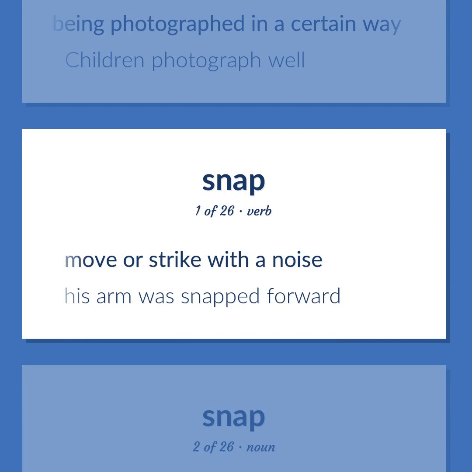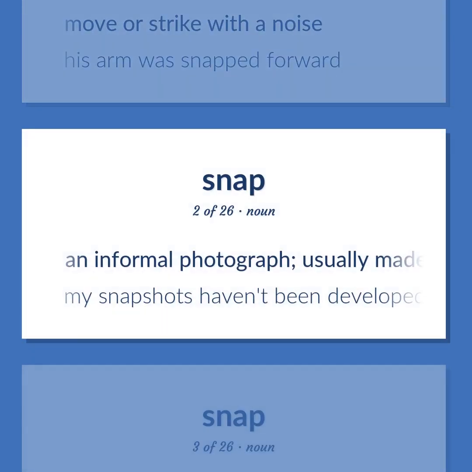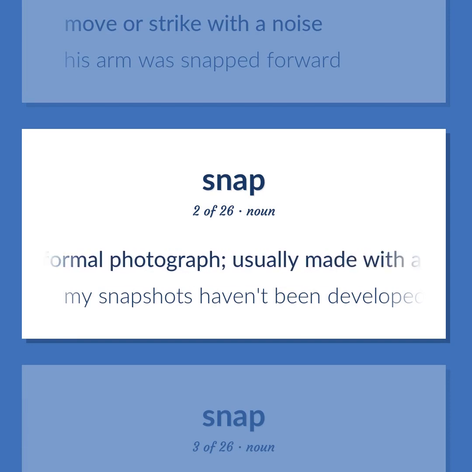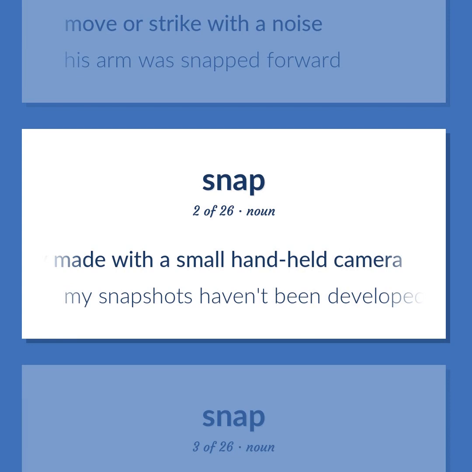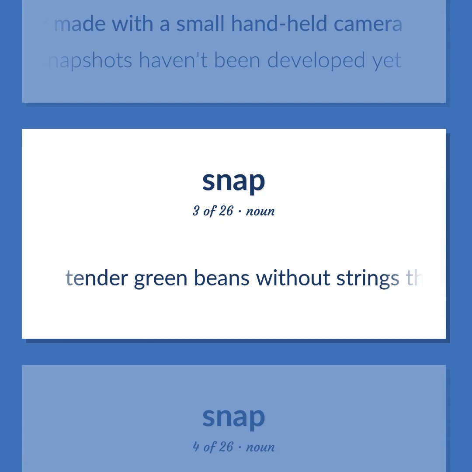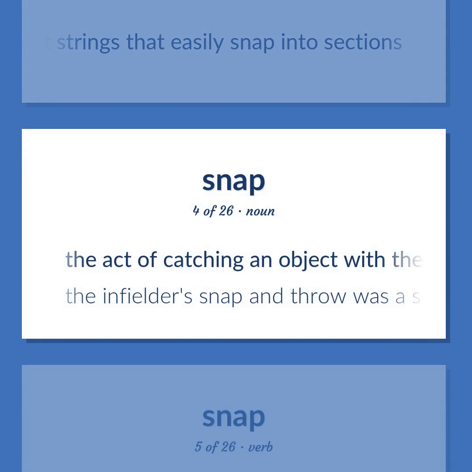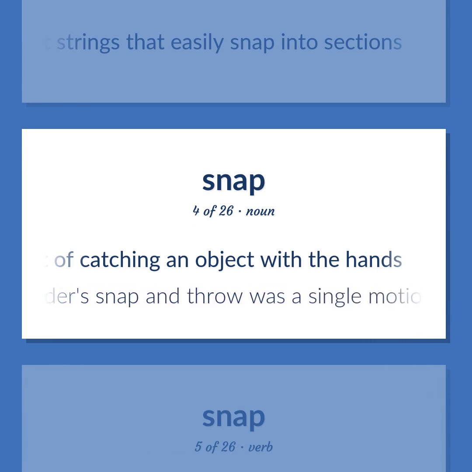His arm was snapped forward. An informal photograph, usually made with a small handheld camera. My snapshots haven't been developed yet. Tender green beans without strings that easily snap into sections. The act of catching an object with the hands. The infielder's snap and throw was a single motion.